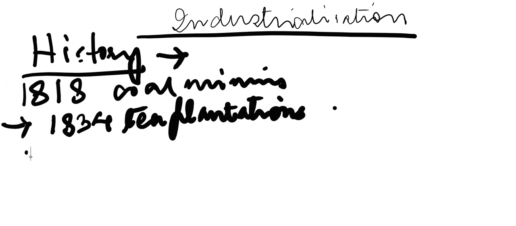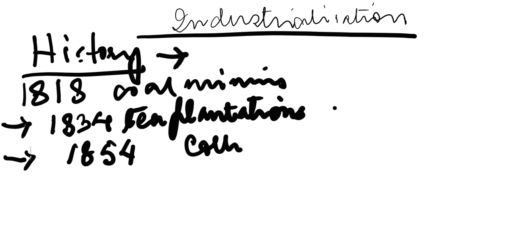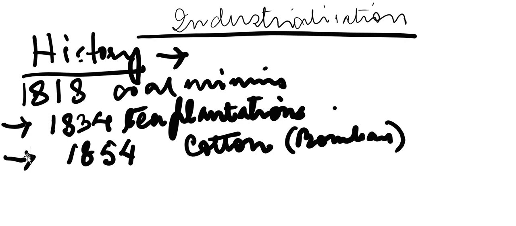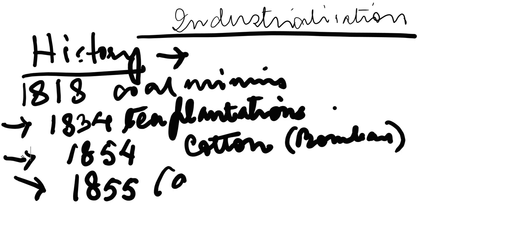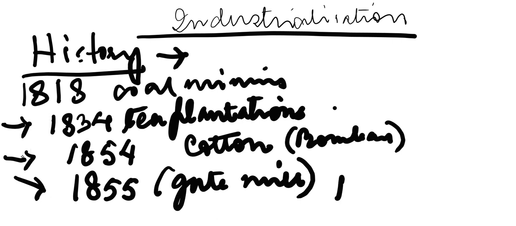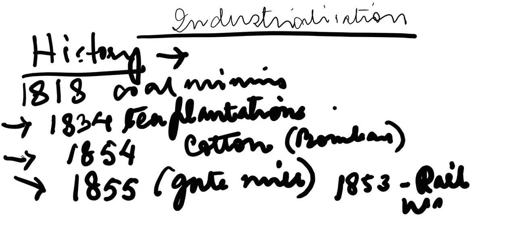Then by 1854, we had our railways, we had our cotton. The first cotton mill was set up in Bombay. In 1855, we had our first jute mill in Rishra in West Bengal. Railways had also started in 1853. The first railways ran between Mumbai and Thane.